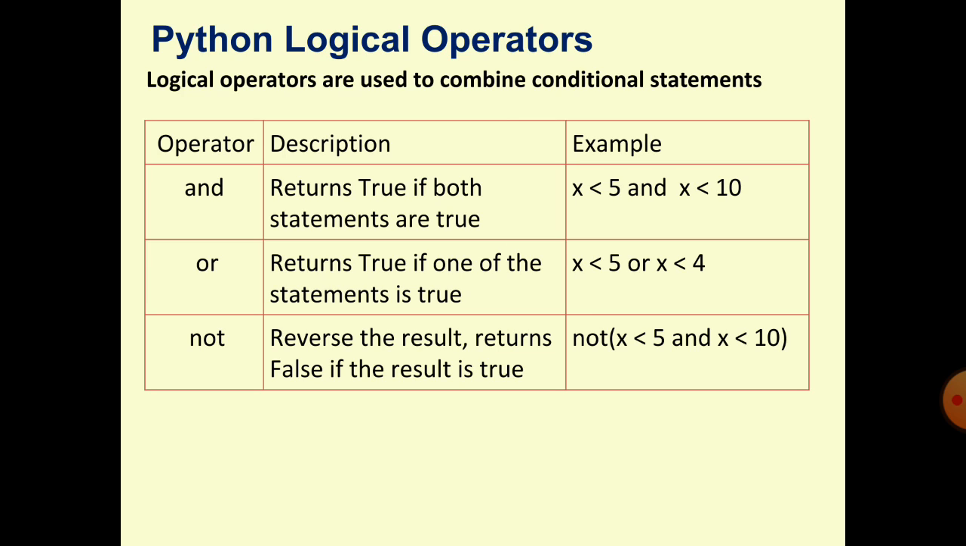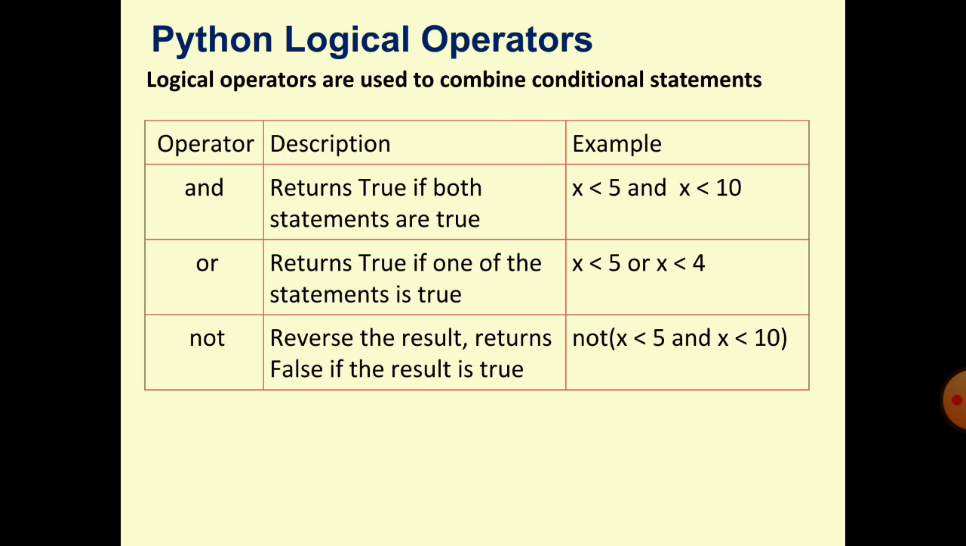Logical operators are operators that combine two or more conditional statements and return true or false. Logical operators are used to combine conditional statements. So if you want to examine two conditional statements, you have to use the logical operators and, or, not.